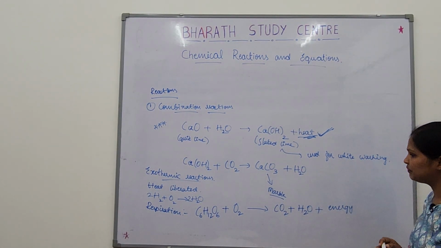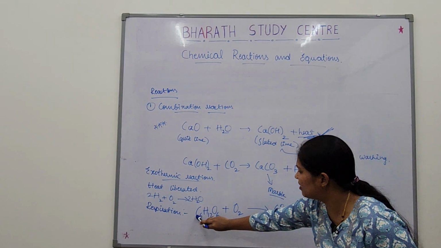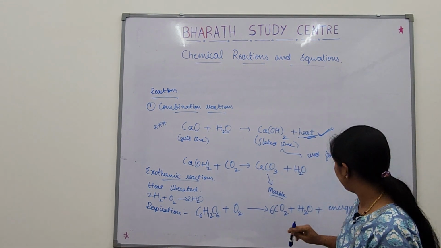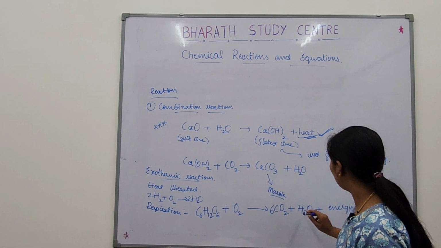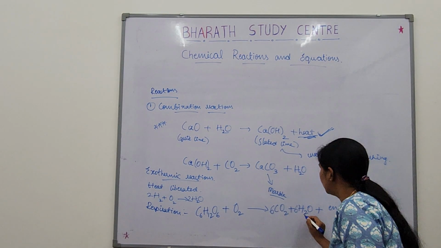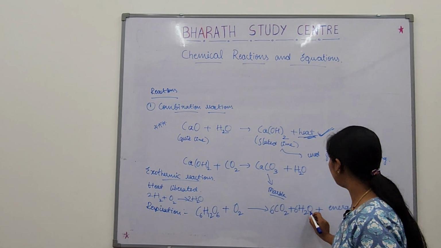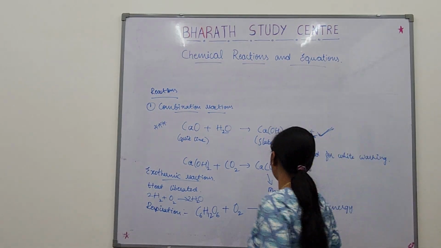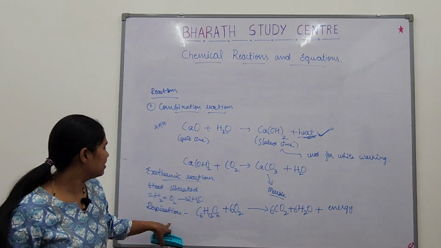Can you balance it? 6 carbon is there. Shall we write 6 carbon here? Yes. Carbon 6 over. So here 6 2s are 12, over. Here 1 is there. We'll write 6 hydrogen here. 6 2s are 12, 12 hydrogen over. So here how many are there? 6 oxygen. 6 2s are 12. So here also 6. So this is the balanced equation of respiration.